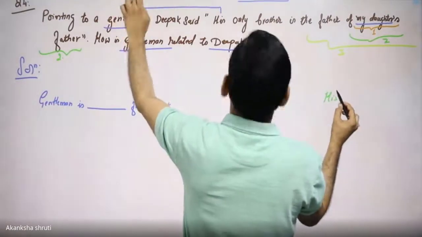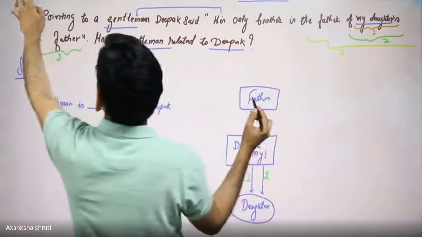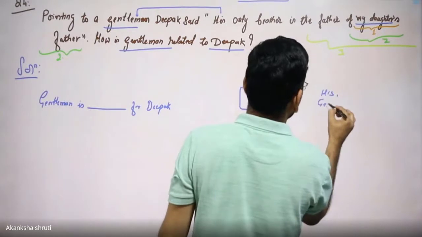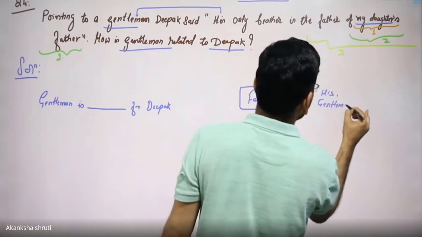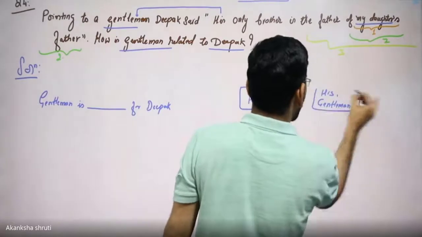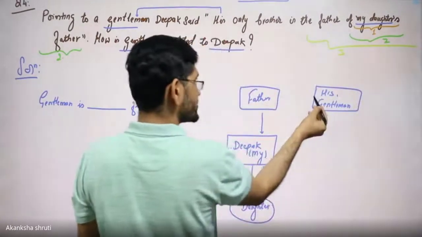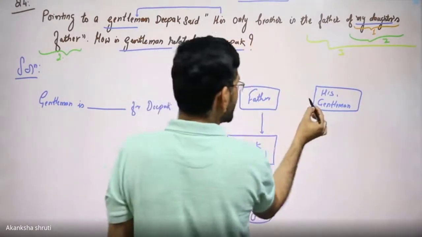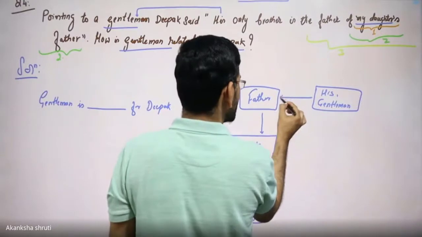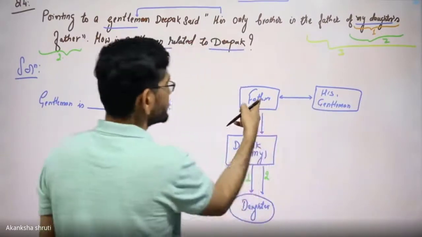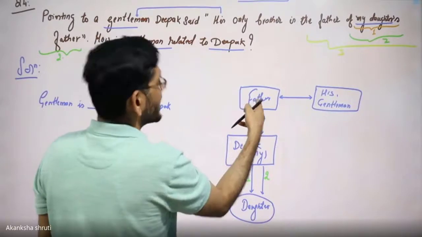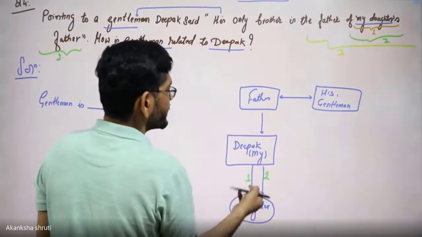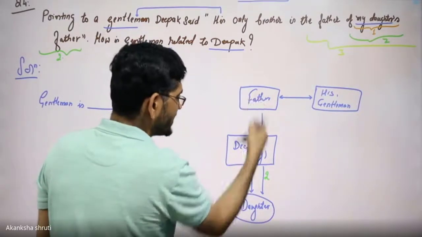This his is representing the gentleman. So here if we draw this gentleman, so this gentleman's brother, his only brother, means the brother of this gentleman is the father of my daughter's father, that is the father of Deepak.